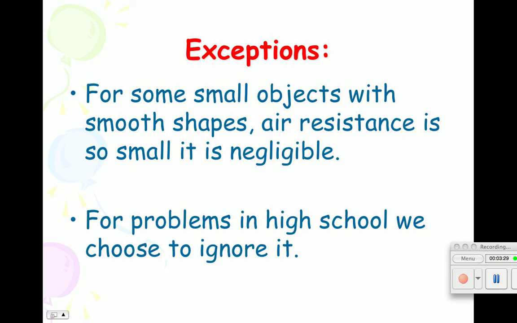And the other time is that we're going to choose to ignore the fact that there is technically no free fall for our problems here in class. So if I give you a free fall problem, you can't answer it by saying, well, technically it's not happening because of air resistance. You have to pretend like it's happening.